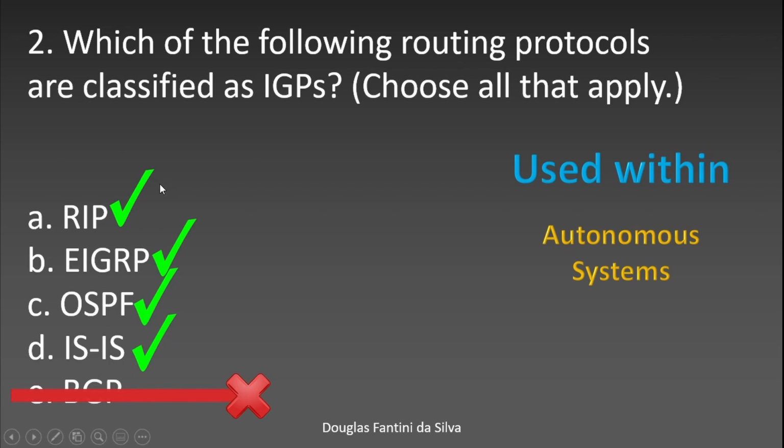And all of these interior gateway protocols are used within the autonomous systems inside of the company. Inside of the company you work for, for example, they probably are using an interior gateway protocol and probably one of these ones.